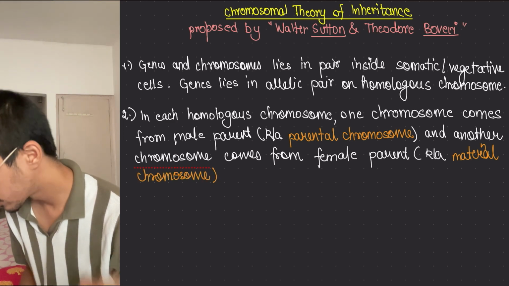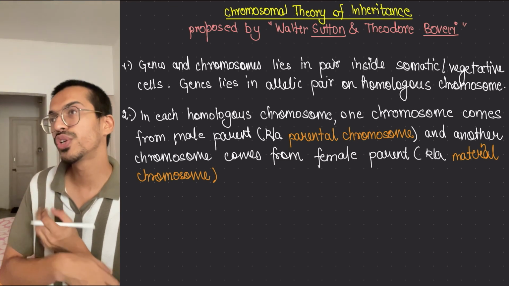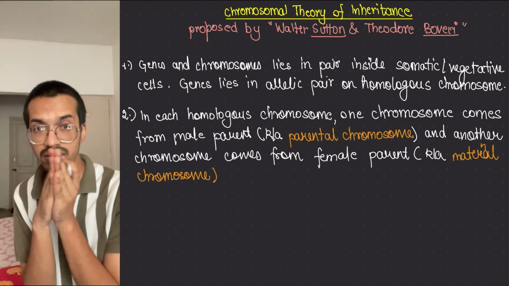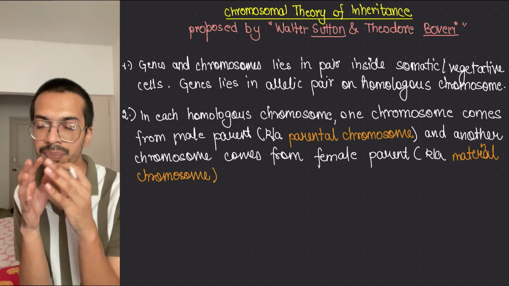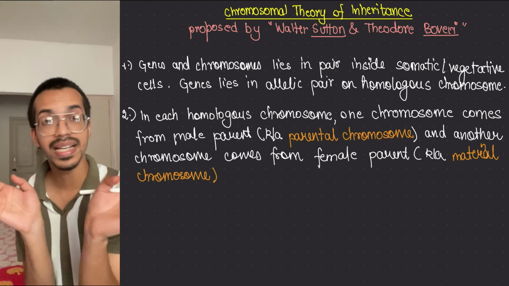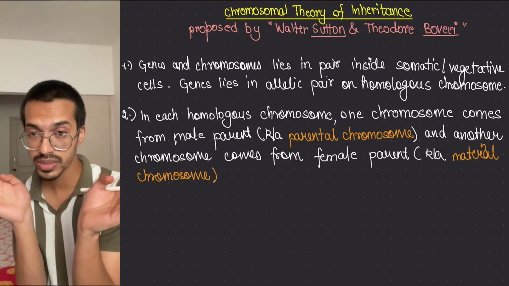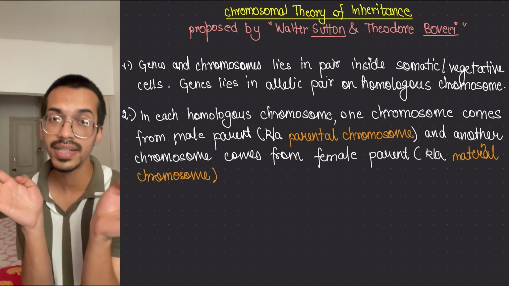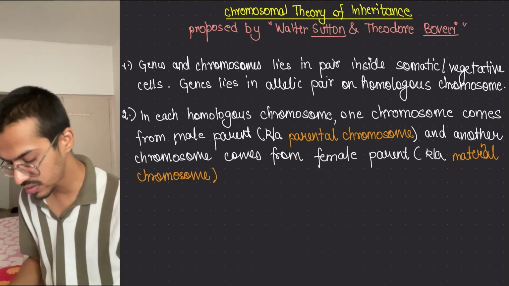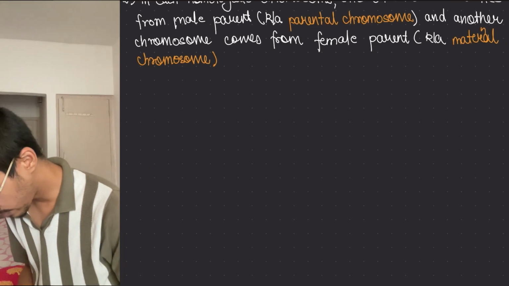Okay, now during meiosis, gamete formation, in the somatic cells, means in the mother cell, whatever the sex mother cell we can say, they will segregate. So allelic pairs also segregate, and the homologous pair also segregates. Same thing is repeated again by them, but we're going to be writing it up.